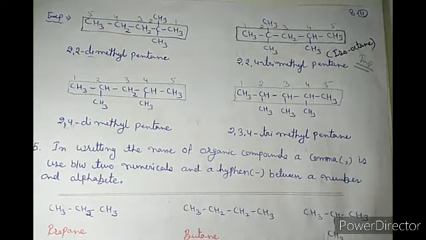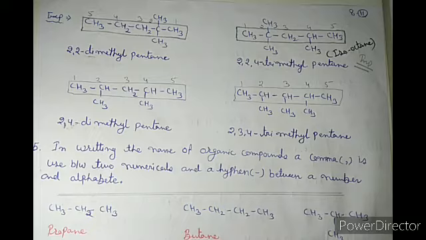Got it? In naming we write the name of the substituent with its position first, and then we write the name of the main chain. Got it?